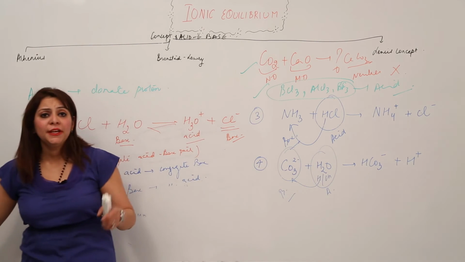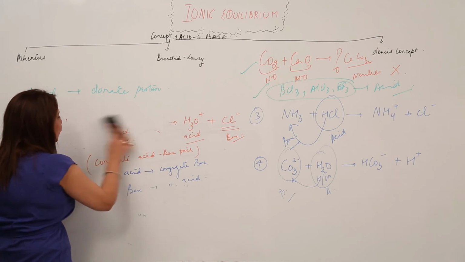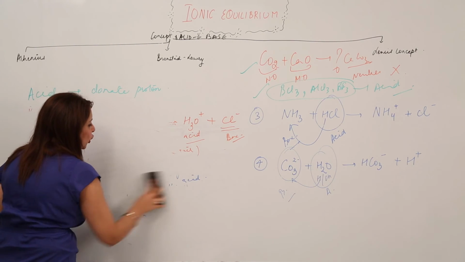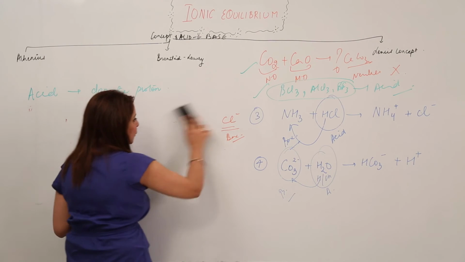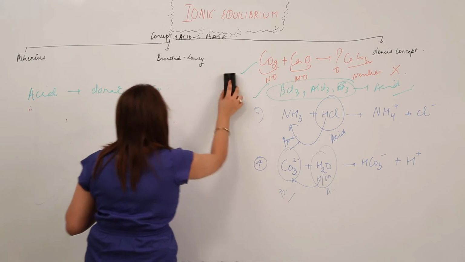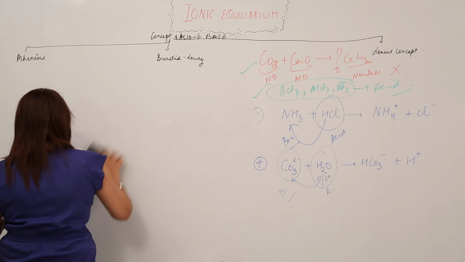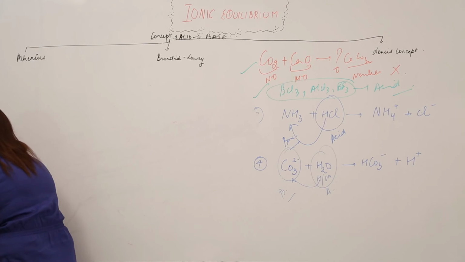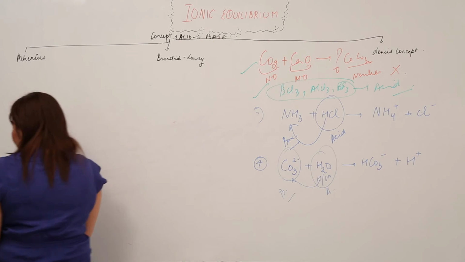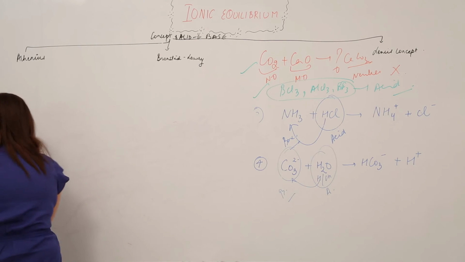Now I'll make you practice a few questions, because you often get questions based on this concept, that is Bronsted-Lowry, that is how to make the conjugate acid and conjugate base, right? So just look at the board. I'll make you practice so that if you get a question in the exam, you are able to do that.